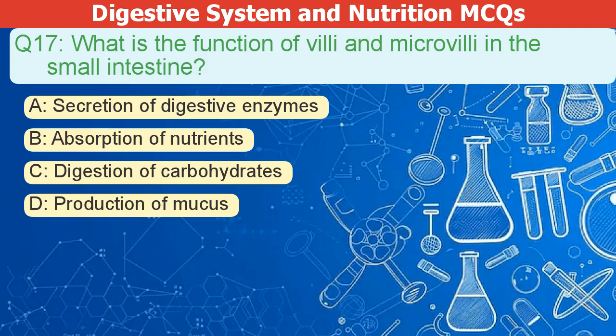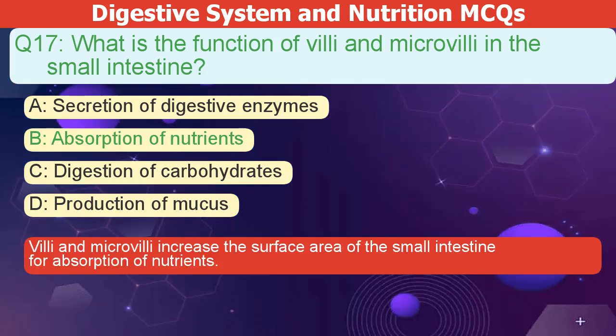What is the function of villi and microvilli in the small intestine? A. Secretion of digestive enzymes. B. Absorption of nutrients. C. Digestion of carbohydrates. D. Production of mucus. The correct answer is B. Villi and microvilli increase the surface area of the small intestine for nutrient absorption.